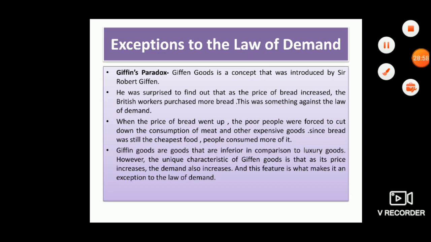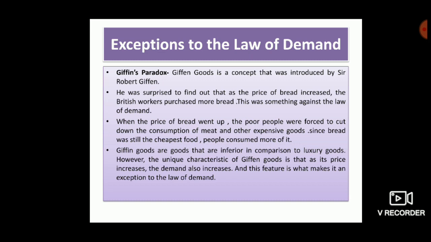Sir Robert Giffen claimed that the law of demand does not apply on inferior goods. Demand of inferior goods increases on an increase in their price and decreases on a fall in their price.